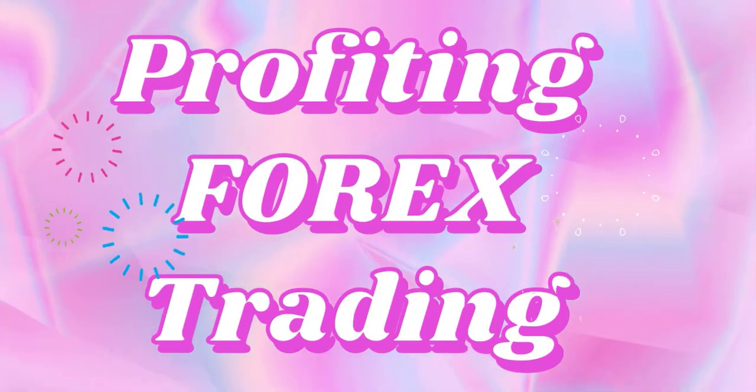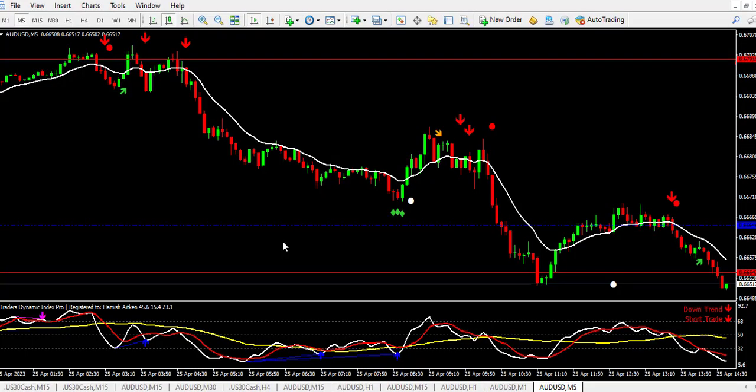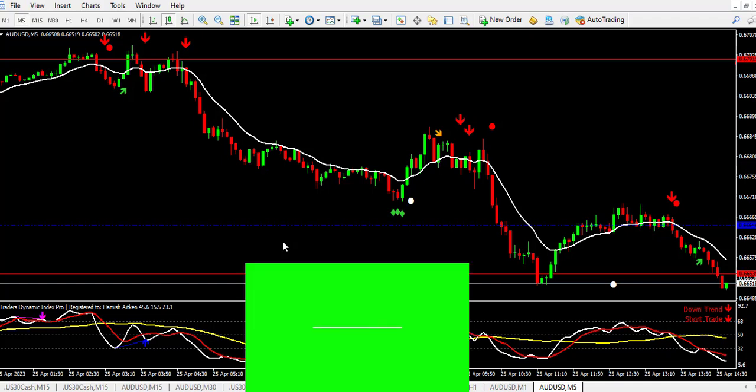MetaTrader 4 winning strategy. I have come up with this Forex strategy with few indicators that you can use on any time frame you want, and this is good for scalping too, even on 1 minute time frame. Any time frame you want to use this indicator on, the principle remains the same.